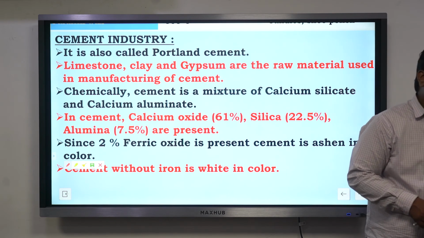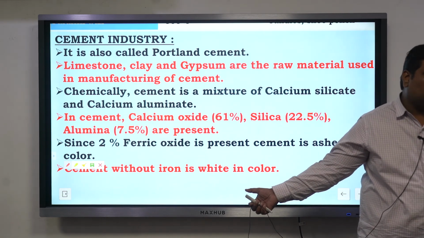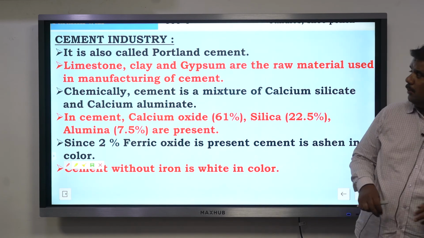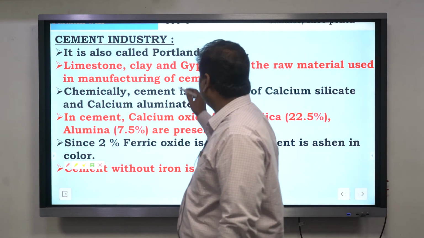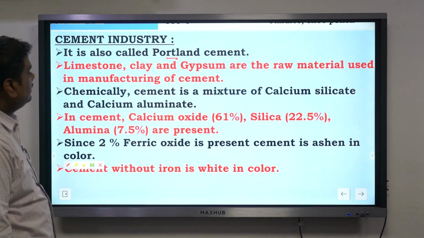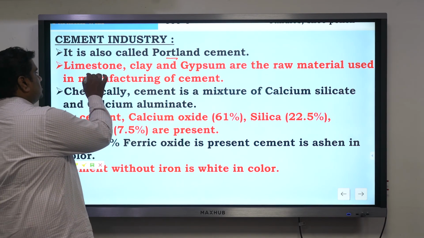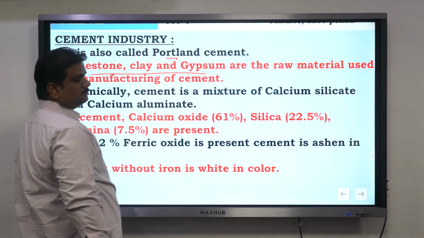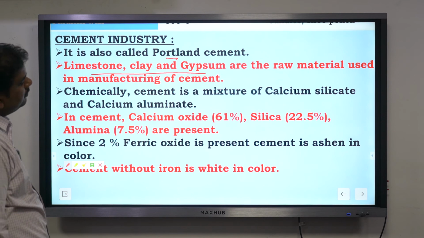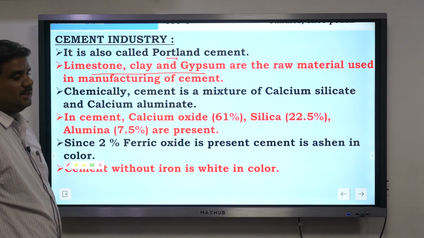The reason cement is grey or greenish in color is the presence of ferric oxide. 2% ferric oxide is present in it. Cement is also known as Portland cement. Cement is a mixture of limestone, clay and gypsum. It consists of limestone, clay as well as gypsum.